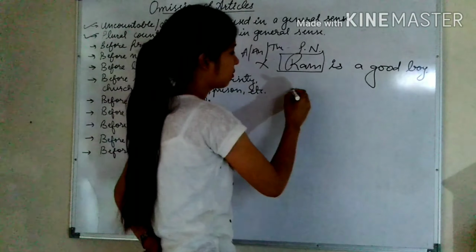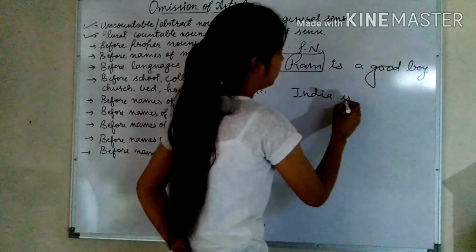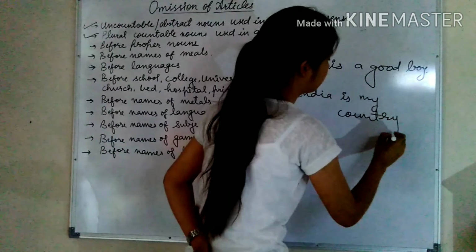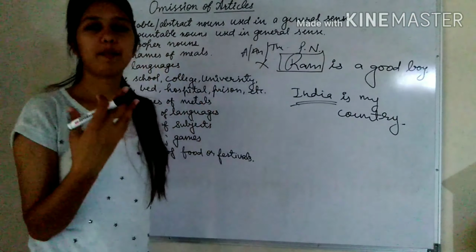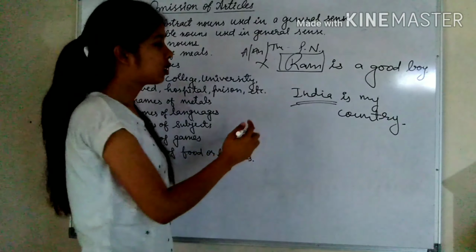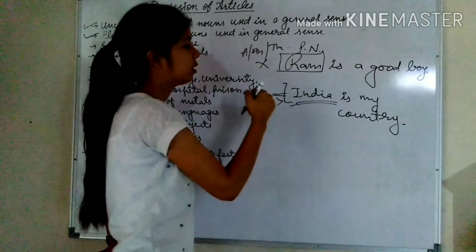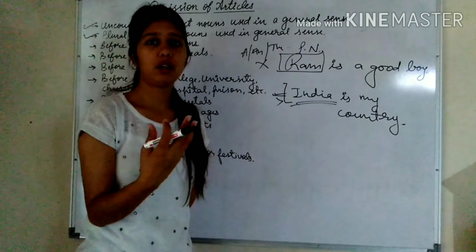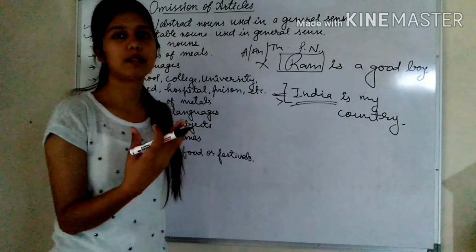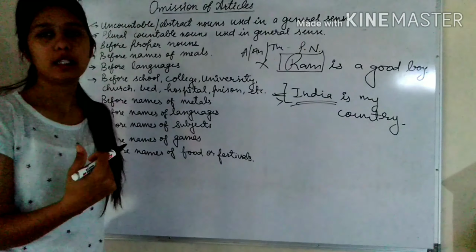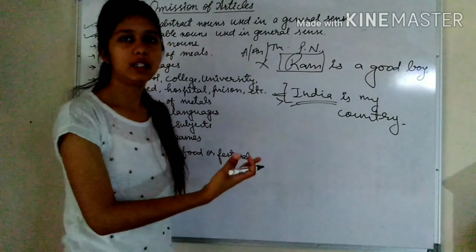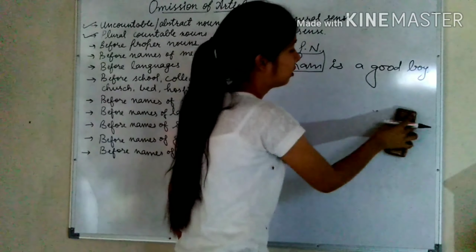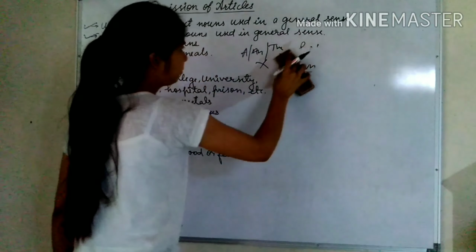Similarly, India is my country. So again, India is the name of country. It is a proper noun. So before it also, we will not use any article. But as I told you, if the country's name contains words like union, state, republic, so in that case we can use article the. For example, the United States of America, the Republic of China.